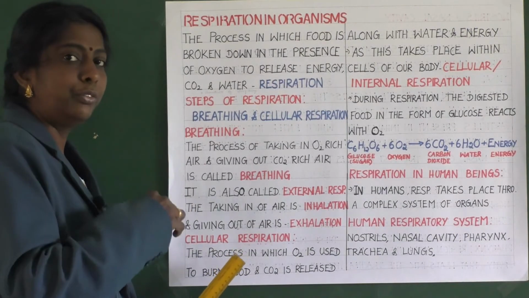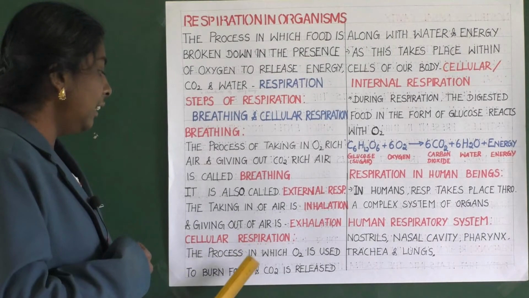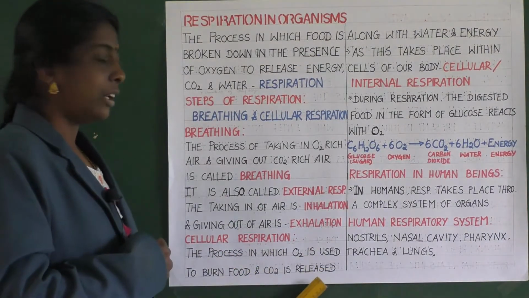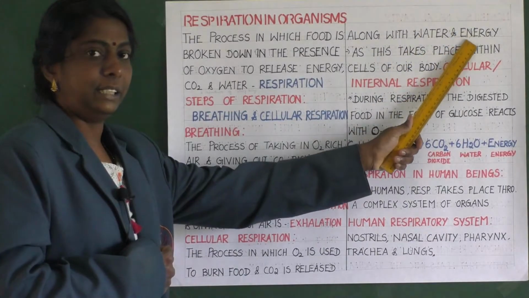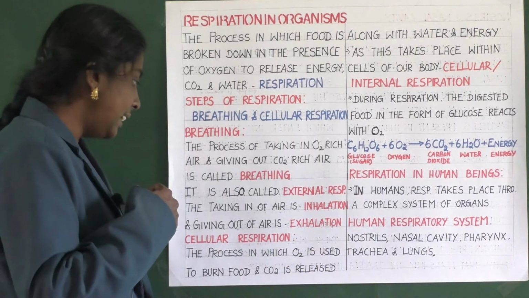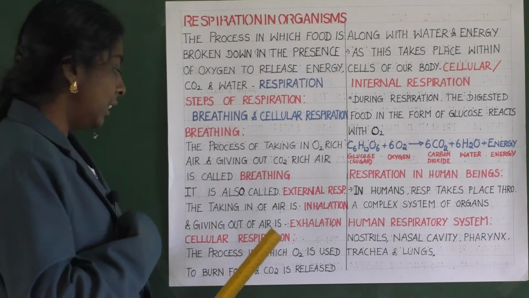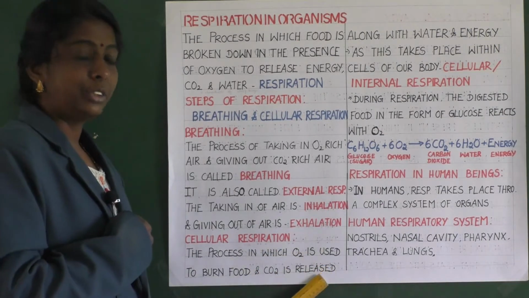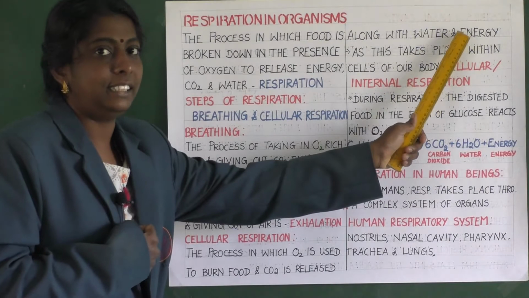So to burn the food, this oxygen is utilized, and carbon dioxide is released along with water and energy.